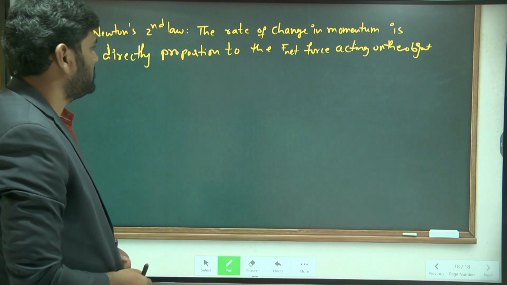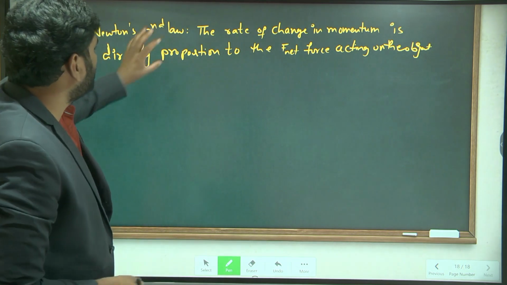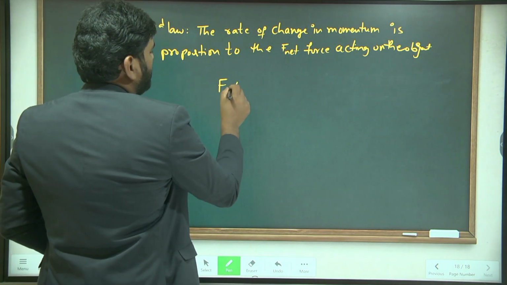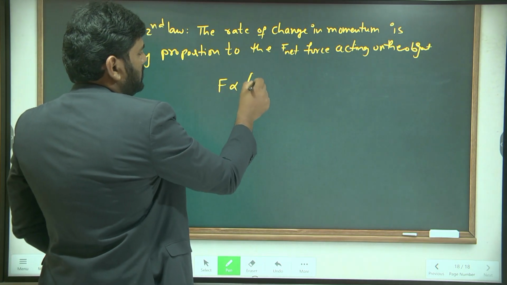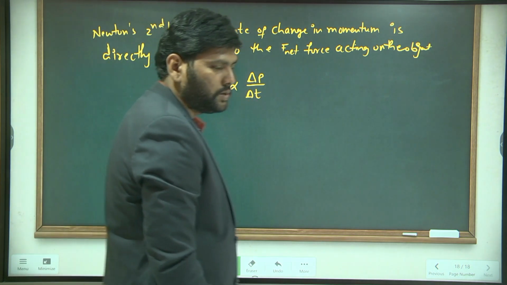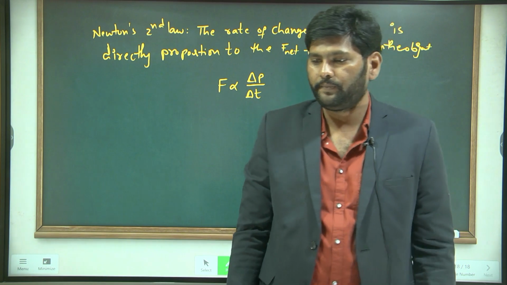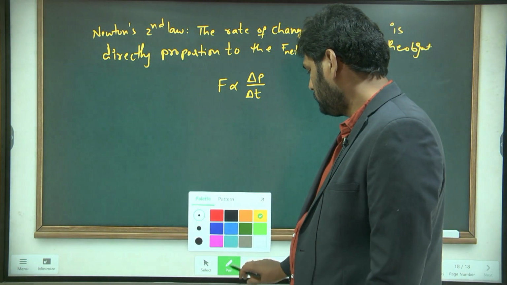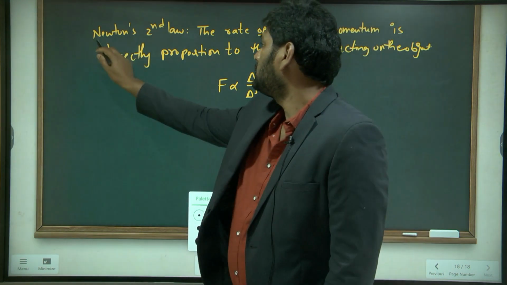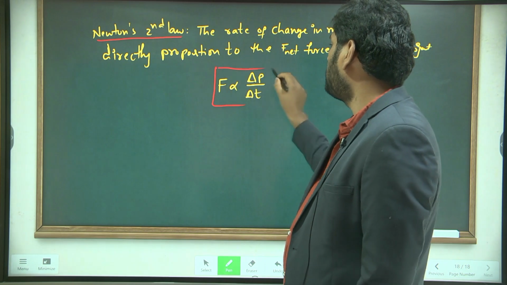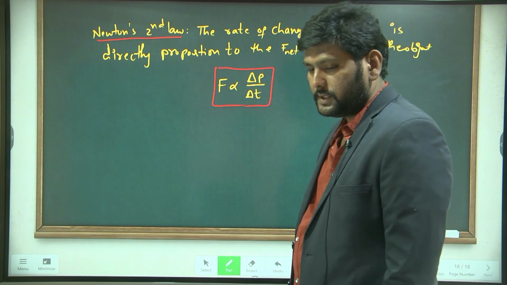For this statement, the mathematical expression is F proportional to delta P by delta T. So this is the Newton's second law statement, and this is the mathematical expression for it.